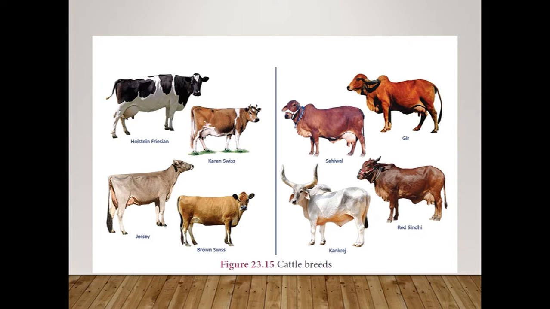And some of them are dual purpose. Here you can see both purposes are present. Sahiwal, Gir, Red Sindhi, Kankaraj. This is our textbook picture. These are all indigenous breeds. Exotic breeds: Jersey, Brown Swiss, Karan Swiss and Holstein Friesian. I hope you follow this. So this is for cattle breeds.